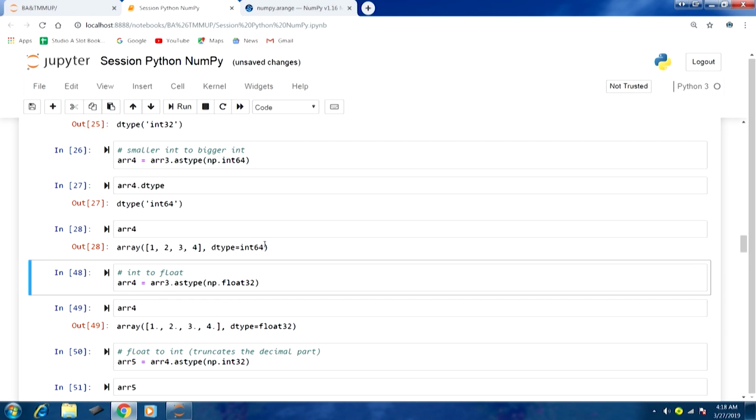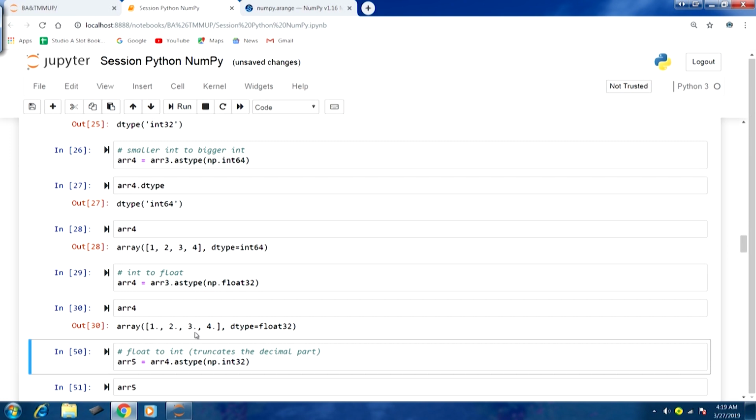Similarly, integer to float. Here again we can use astype, and in the argument we can pass np.float32 if we want to use a 32-bit floating data type. So let us create array 4 using array 3 and casting it, and if I look at array 4 in the output, earlier all the values were integers 1 2 3 4. Now we can see a decimal point also there, because the casting has happened and it has been converted into floating point.